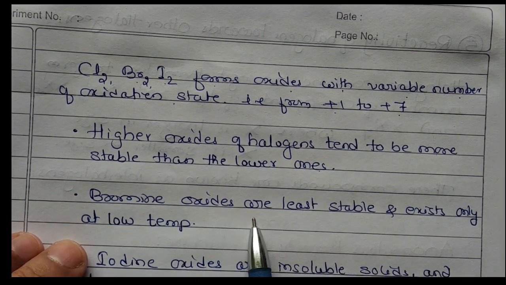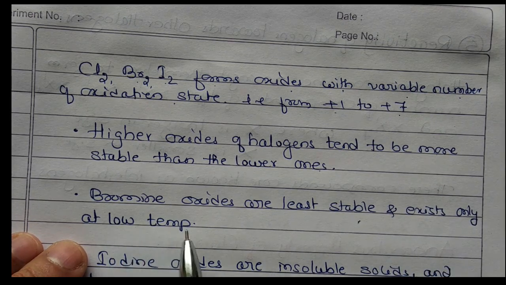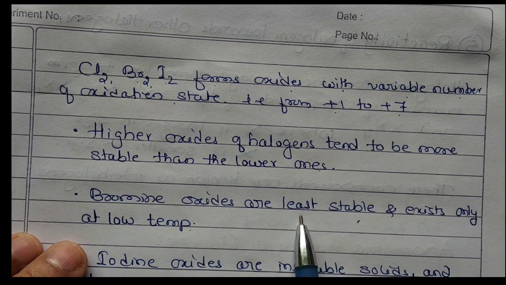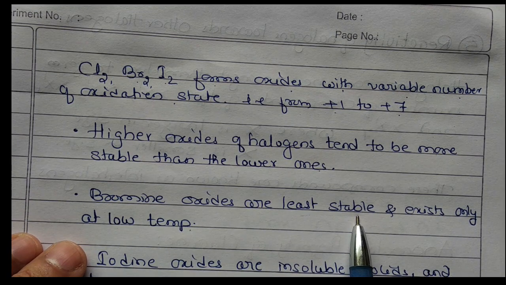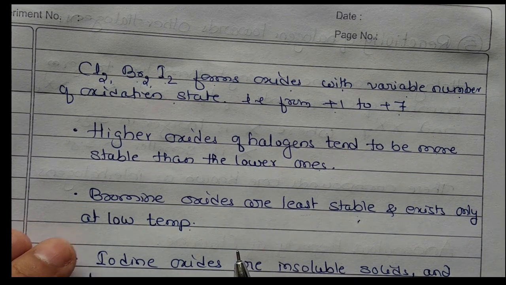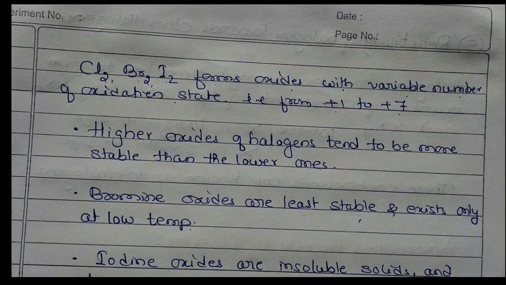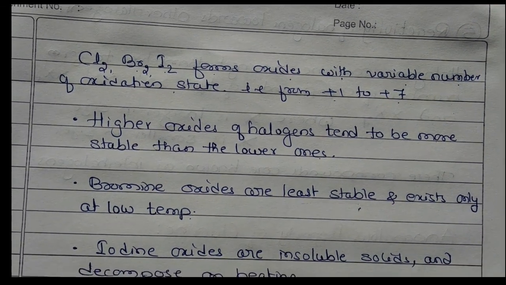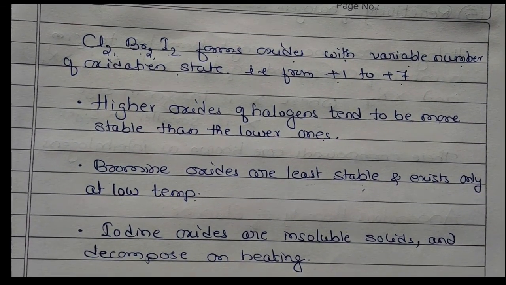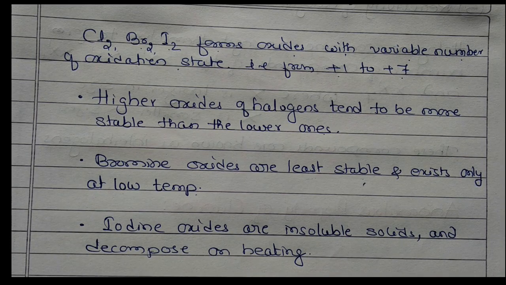Bromine oxides are least stable and exist only at a low temperature. Their stability is low, so they immediately decompose. They exist only at a lower temperature; at normal temperature they will not be stable. Iodine oxides are insoluble solids and decompose on heating.